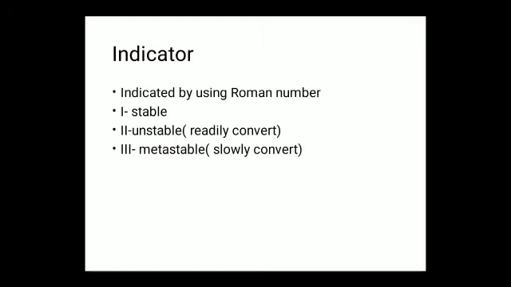These have a medium melting point. When compared to the stable form, they have higher aqueous solubility. Next, Roman number 3 is the metastable form. They are slowly converted. They have low melting points and high aqueous solubility. When compared to the other forms, metastable forms have the highest aqueous solubility and lowest melting points.